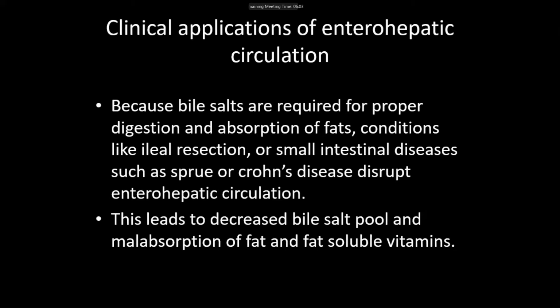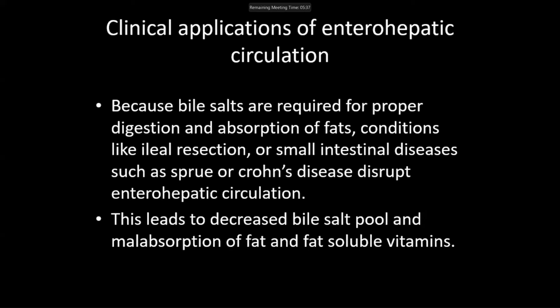Because bile salts are absorbed from the terminal ileum, if there is disease of the intestine, like sprue or Crohn's disease, which is simply inflammation of the bowel, or resection of the intestine, then there will be disruption in the enterohepatic circulation.